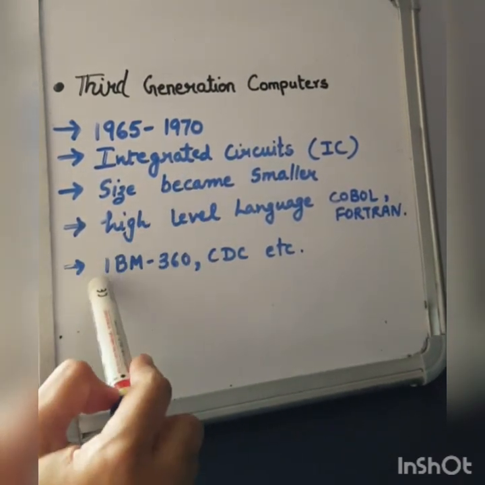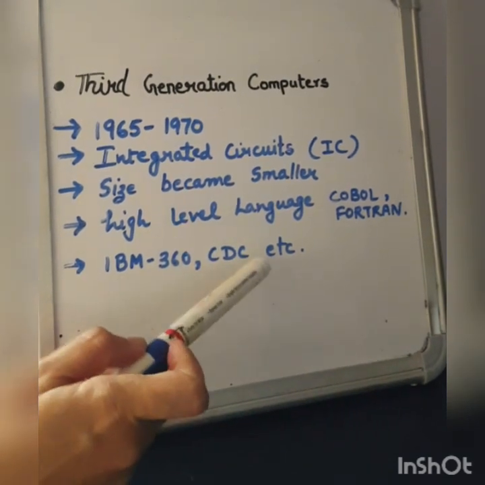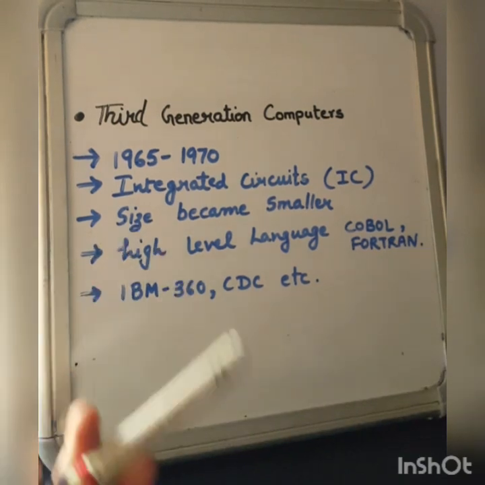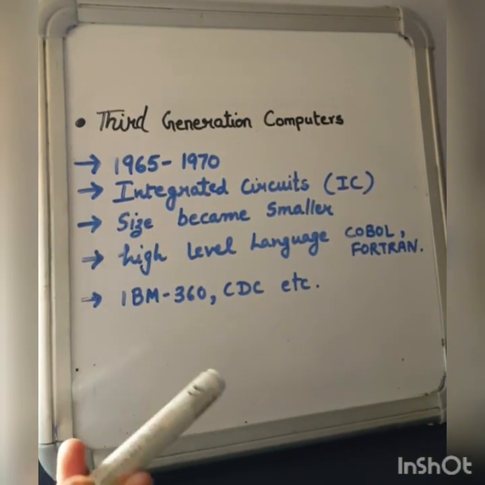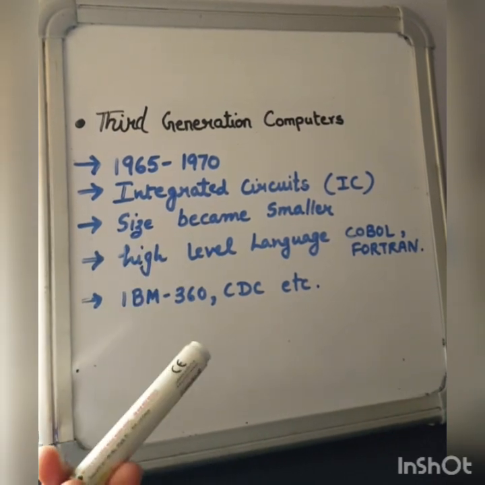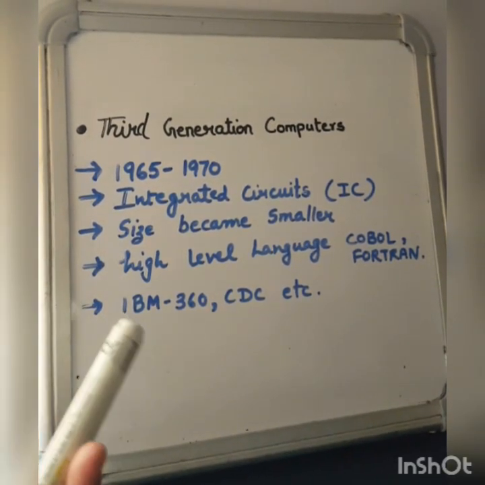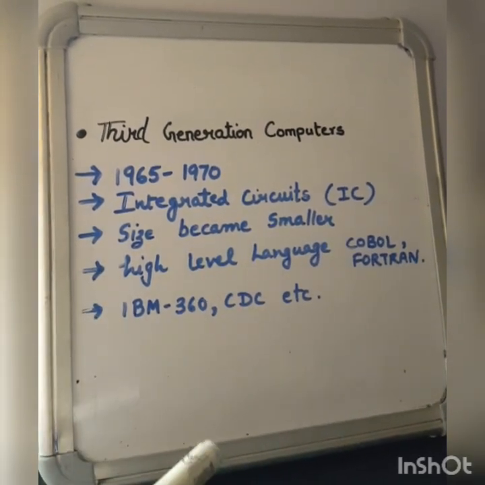The example of third generation computer is IBM 360, CDC, etc. The size of the third generation computers became smaller, they were more reliable, and they generated less heat. In this, users interact with keyboards and monitors which interfaced with an operating system.